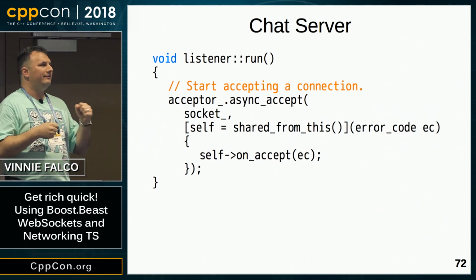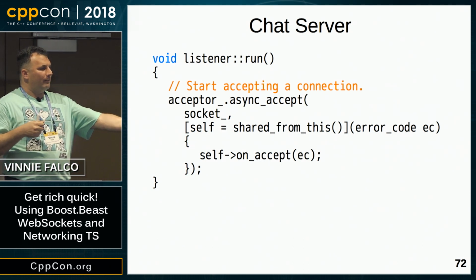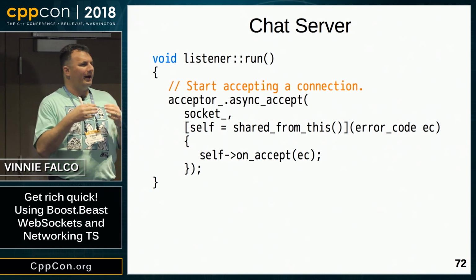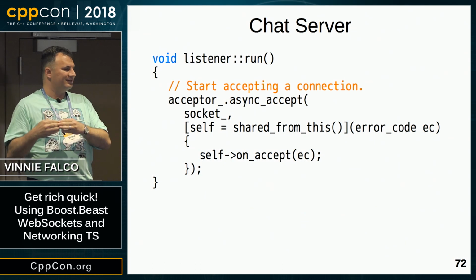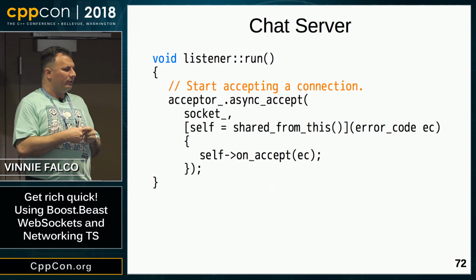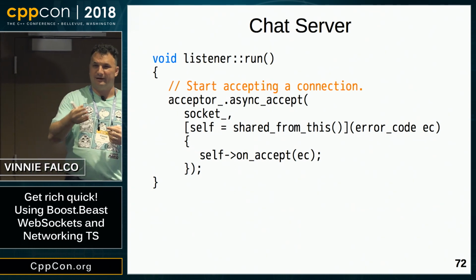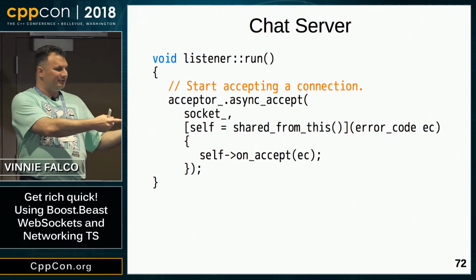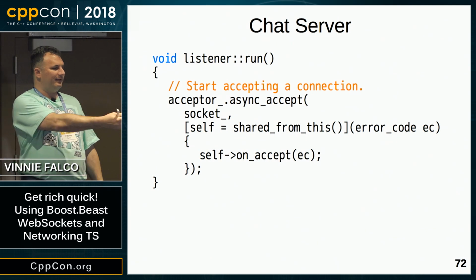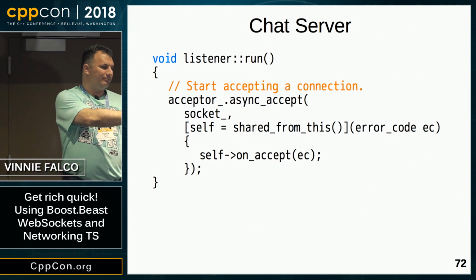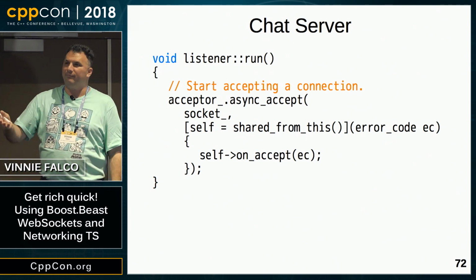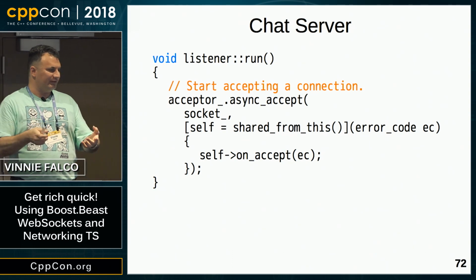So when our completion handler is invoked, we're going to call on_accept. Now notice that in the lambda, I'm calling shared_from_this. So we're binding a shared pointer reference into that lambda, and what that will do is extend the lifetime of the listener object. As we talked about in main, run has to extend the lifetime. So Networking TS is going to take ownership of that completion handler, and as long as the operation is outstanding, our listener object is going to exist.